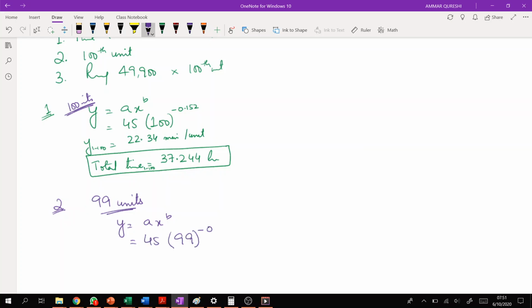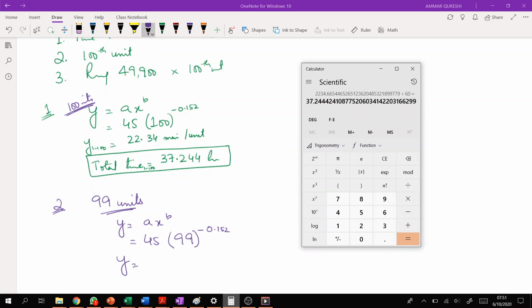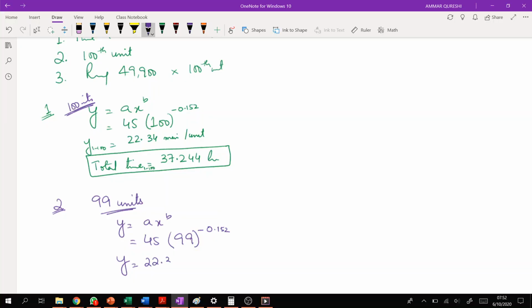y equals ax raised to the power b, where y equals 45 into 99 raised to the power minus 0.152. So y will be equal to what? 99 raised to the power minus 0.152, and then multiply it with 45. It's 22.38. Not hours, minutes. This is from 1 to 99, average time.